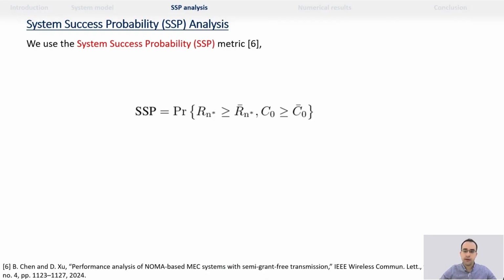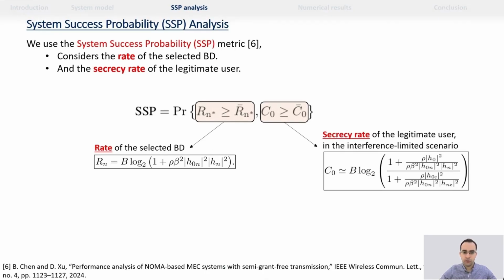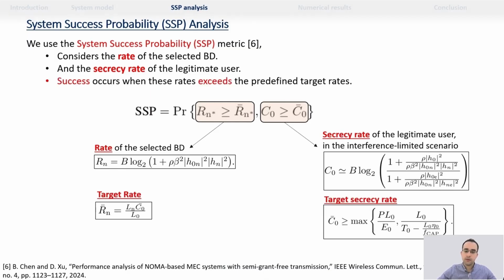It considers both the rate of the backscattering device and the secrecy rate of the legitimate user, which we consider in the interference limited scenario for mathematical tractability. Success occurs when these rates exceed the predefined target rates. The legitimate user target secrecy rate depends on a quality of service requirement, while the backscattering device target rate depends on the legitimate user target secrecy rate, because the backscatter device offloading time must be equal to the legitimate user offloading time.